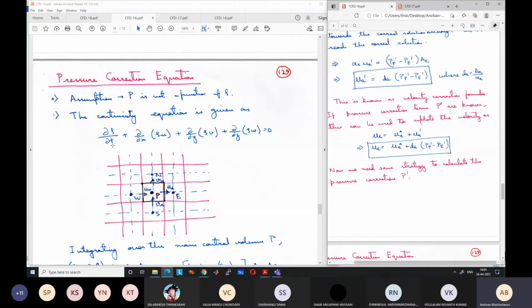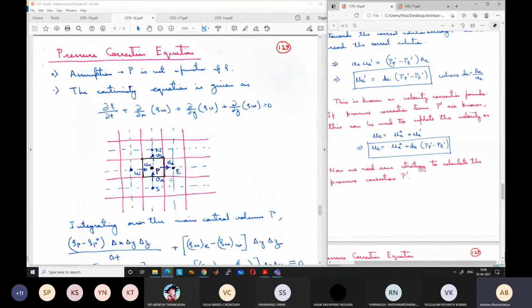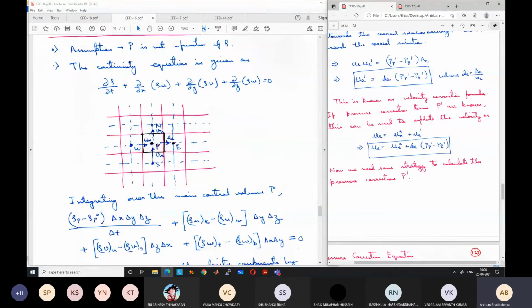The main control volume is represented by the grid point P at the center. The velocity components are defined not at the grid point but at the faces, remember, because they are staggered. So I have UE defined at the right face, and UW defined at the left face. These are the actual U components, not interpolated components. Similarly, VS is defined at the bottom face and VN is defined at the top face. Again, these are the actual velocity components, not the interpolated ones. This is where the velocities are defined based on their staggered control volume.